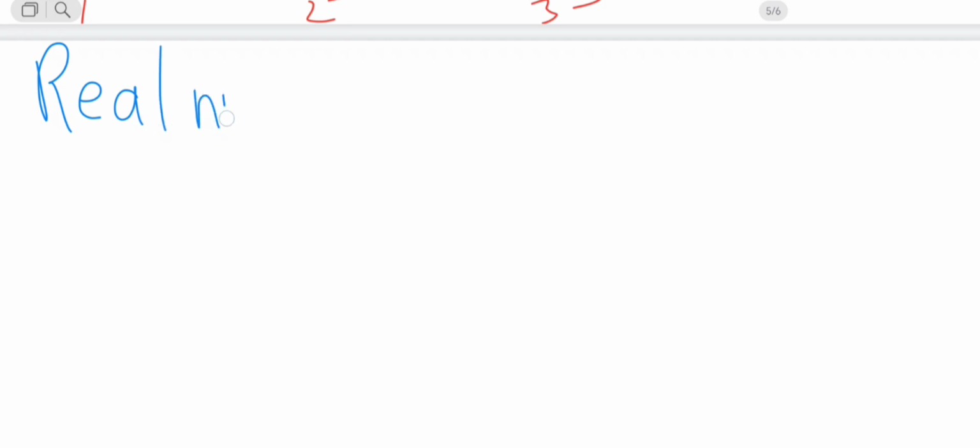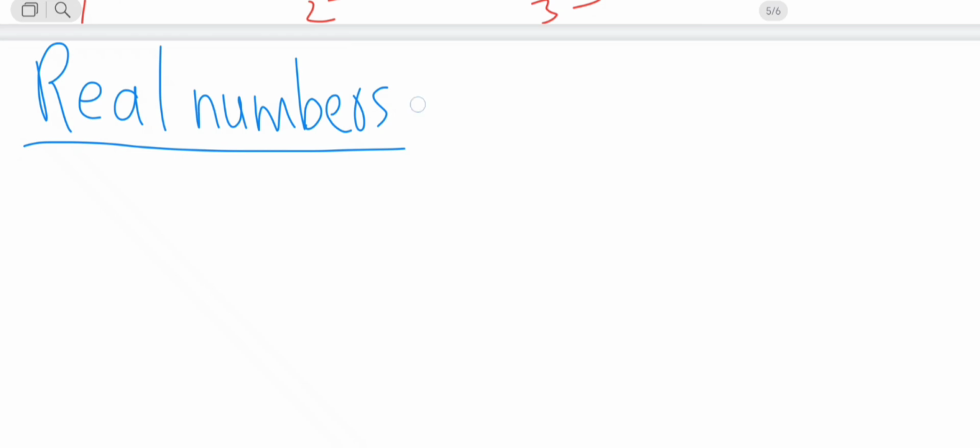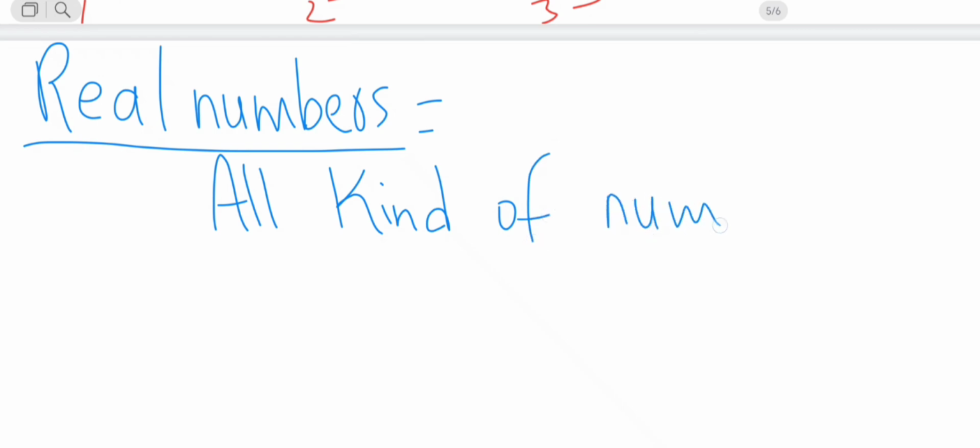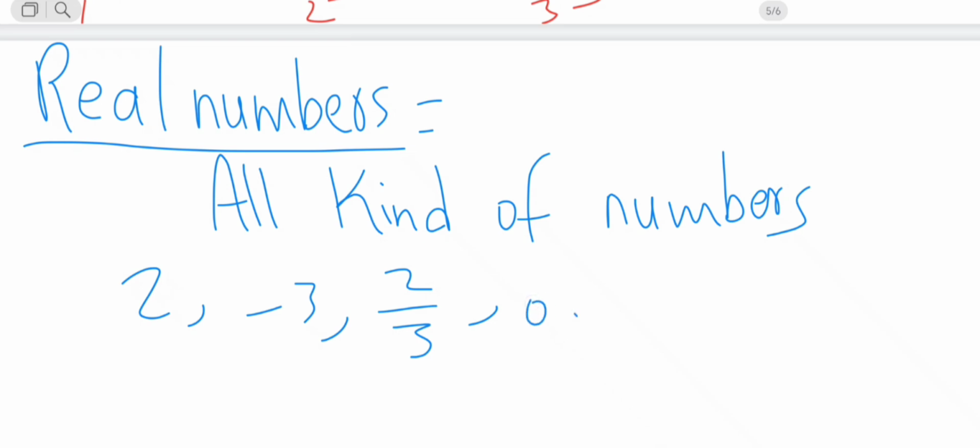So after that we have another type, that is real numbers. What are real numbers? Real numbers are all kinds of numbers. For example, it can be positive, can be negative, can be a fraction, can be a decimal. It can be any type of number. That is a real number. I hope you understand. So these are the types of numbers.